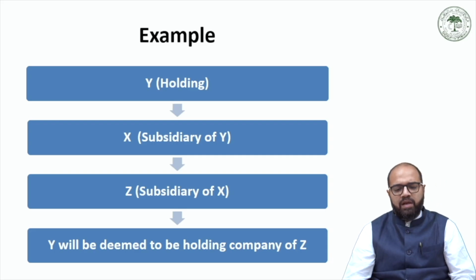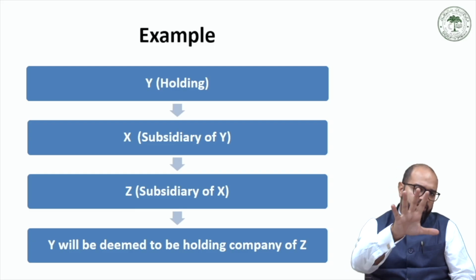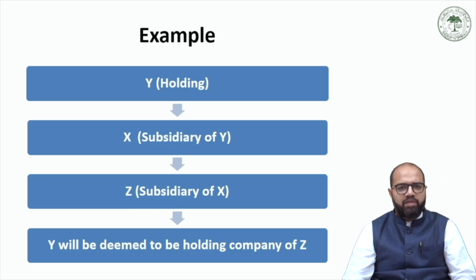So a slightly complicated concept, but which can be explained with the help of this example.